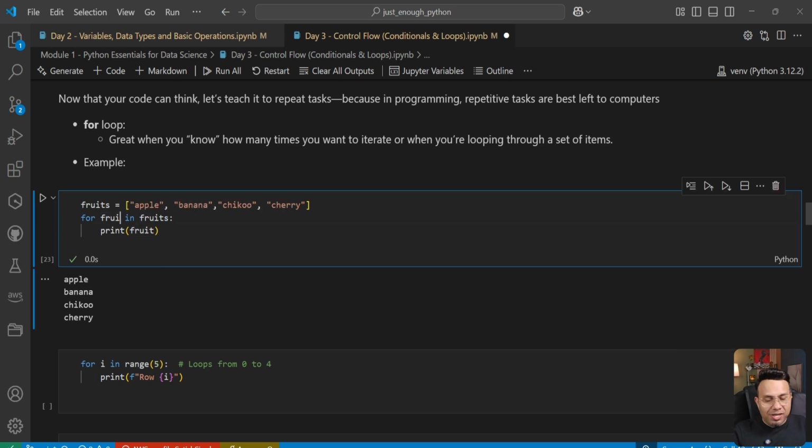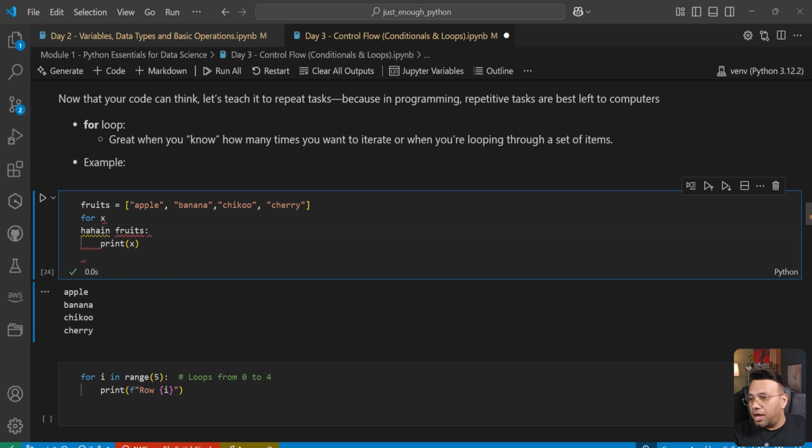Now, if I change it to x, and then obviously we have to change it here as well because that's what I am printing, what do you think will happen? Will this code work? Let's see. It still works. Exactly the same output. I can call it anything. I can call it ha ha ha ha.